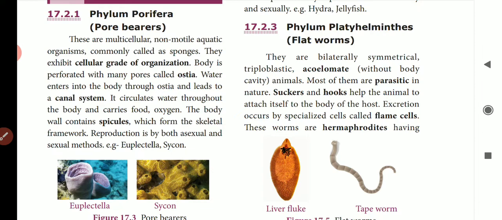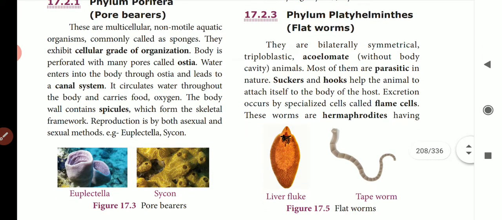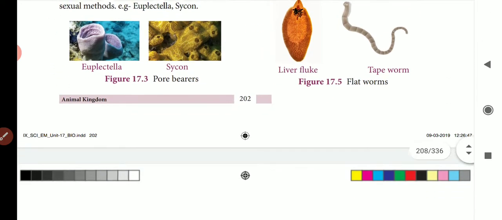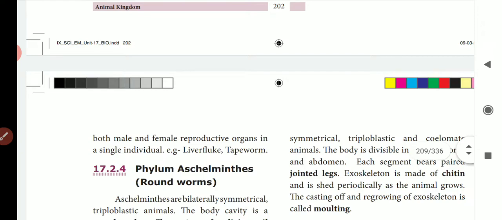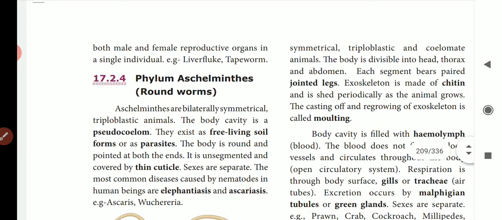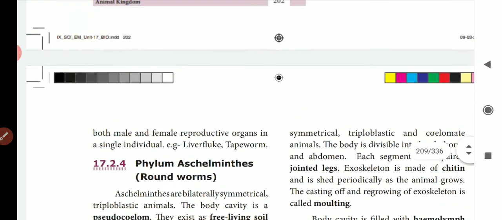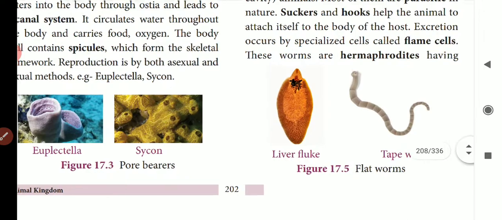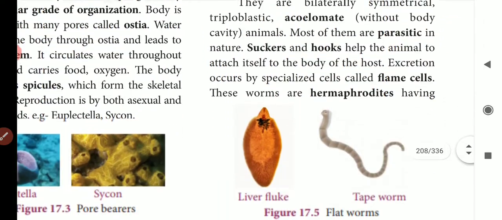So these worms are hermaphrodites. So what is meant by hermaphrodites? The worms which have both sexes, the male and female sex, are called hermaphrodites. They have the ability to act as both male and female reproductive organs, that is the sex organs. Example, liver fluke or tapeworm. So these are the examples of phylum Platyhelminthes.